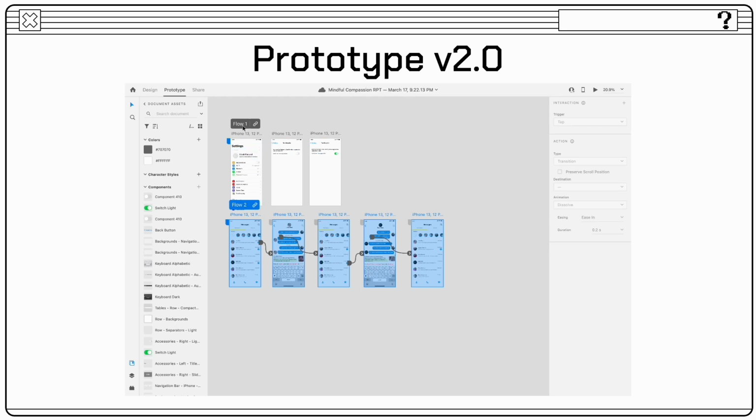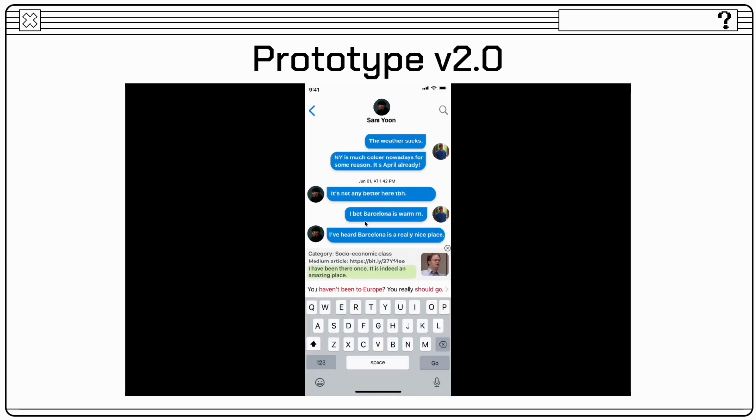Moving on to another conversation with Sam Yoon. These guys are having a conversation about weather and location. And this guy says, I bet Barcelona is warm right now. And Sam Yoon says, I've heard Barcelona is a really nice place. And this guy types out, you haven't been to Europe? You really should go. Haven't been to Europe, should go is microaggressive. Category is socioeconomic class, assuming that everyone has the means to travel the world.